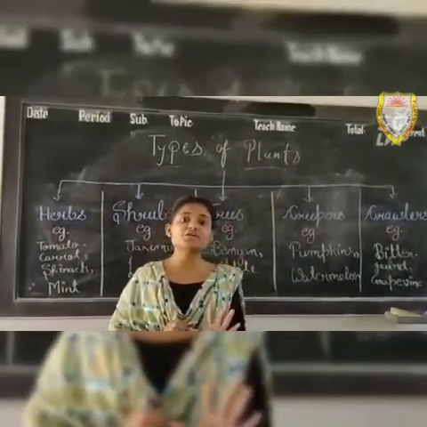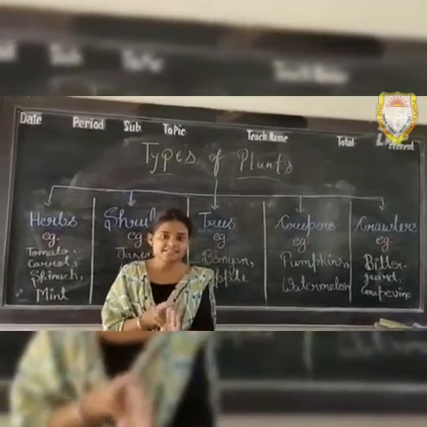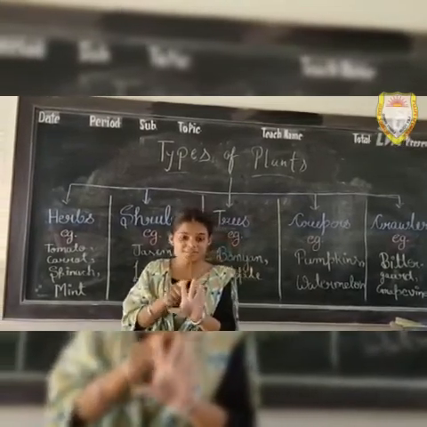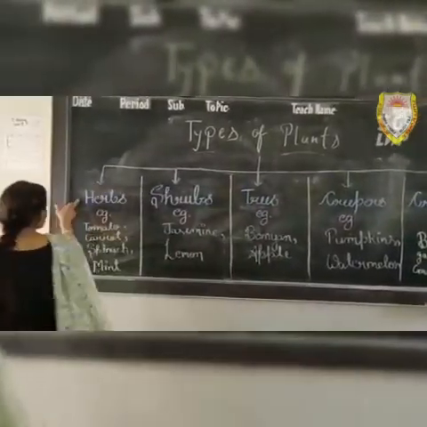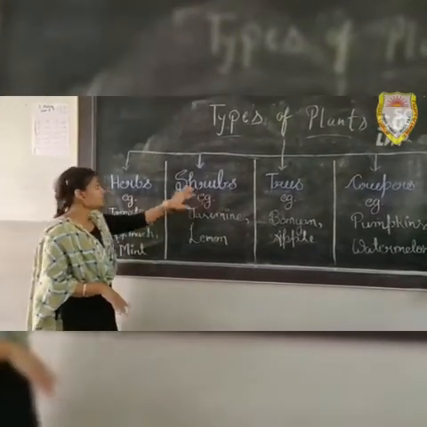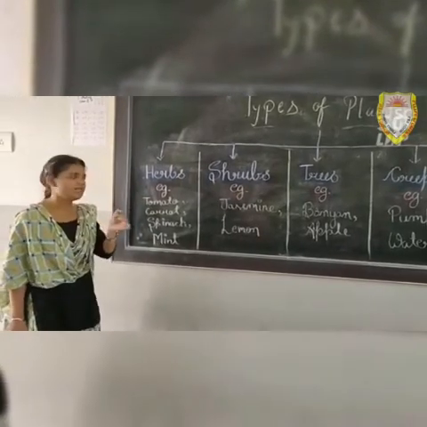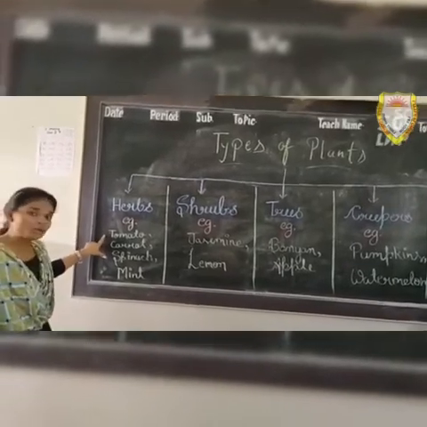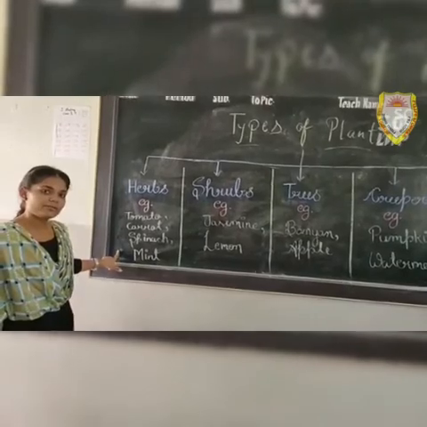Mostly these are classified into five categories, and these are herbs, shrubs, trees, creepers, and crawlers. Herbs. Herbs are very small and smaller than shrubs. Their stems are so weak and thin. Here I wrote the examples of herbs: tomato, carrot, spinach and mint.